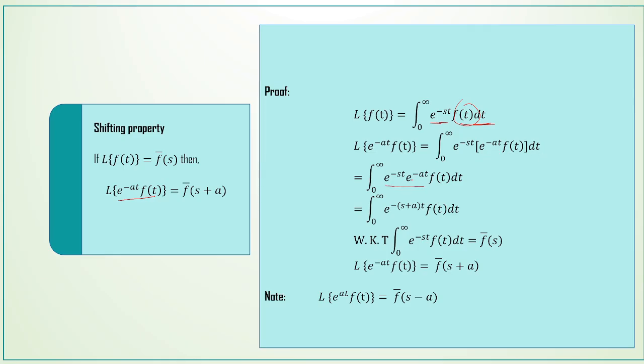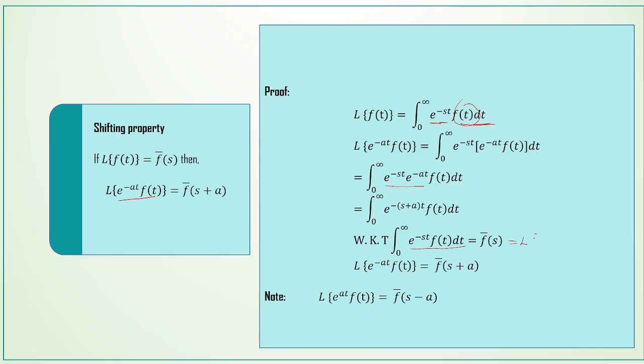So e power minus st into the product of two exponential functions, e power minus st into e power minus at, and then the powers can be added. Therefore, integral 0 to infinity, e power minus t can be taken outside, so e power minus s plus a into t, f of t dt. Already we know that integral 0 to infinity e power minus st f of t dt is equal to f bar of s.